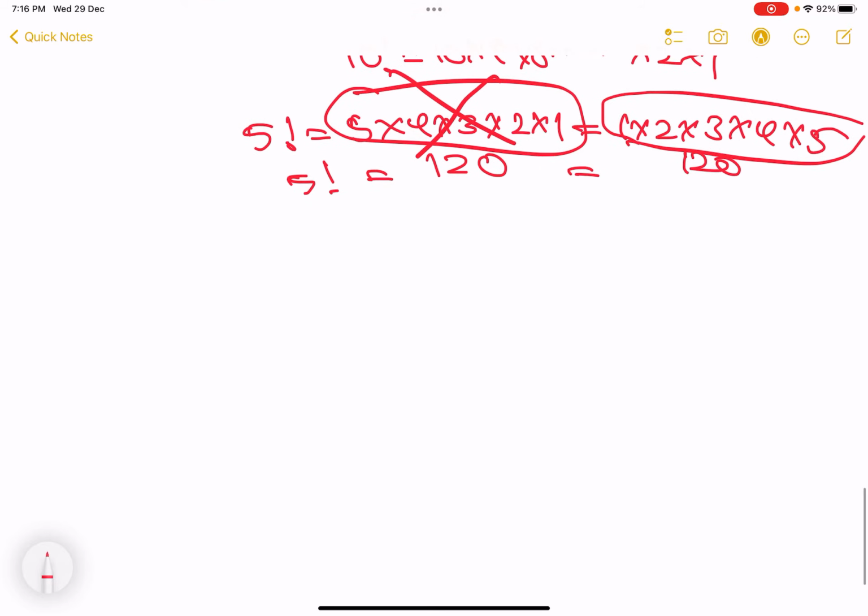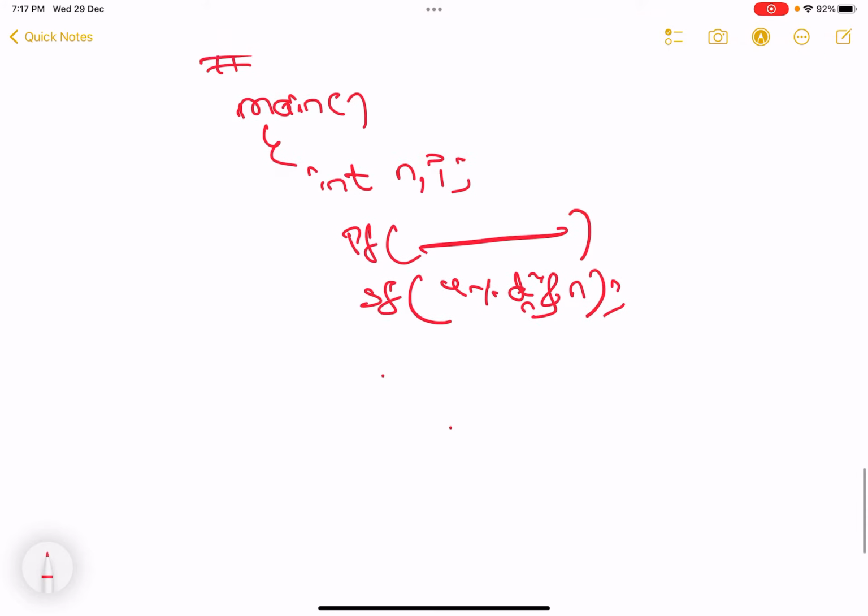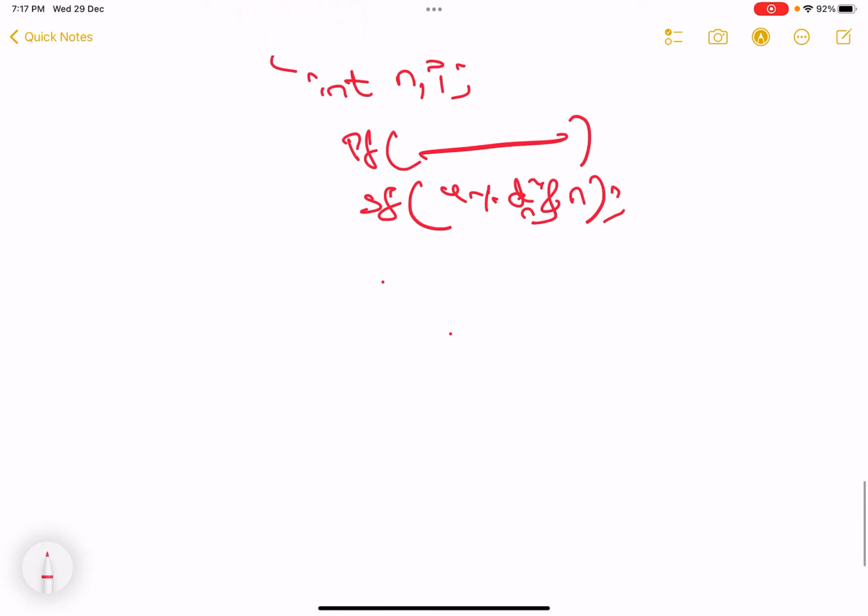Okay, now understand. You know #include, you know main. Then you initialize int n, i. n is for taking the number and i is for the loop. Then you printf enter the number, scanf, you take the input for %d, &n. This much I believe people are very familiar with. Now let's start the for loop.